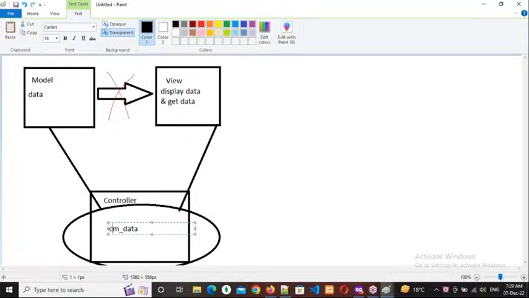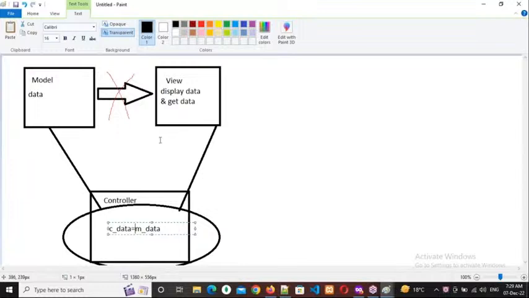Clear, everybody? Right. Now write c_data equal to m_data. m_data means model data, and that model data I am assigning to c_data. This is the variable which we have declared in the controller.